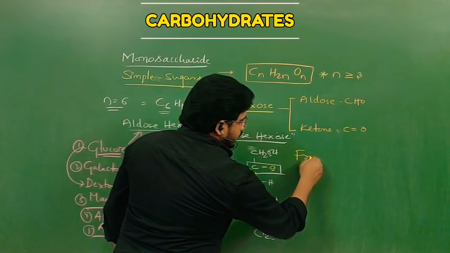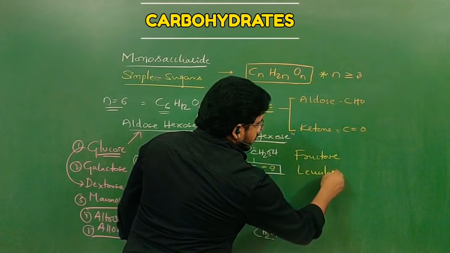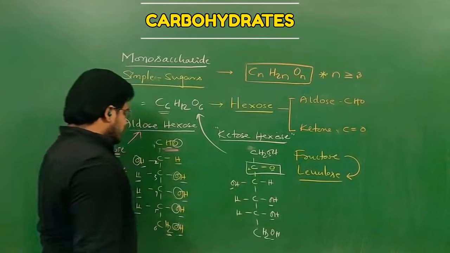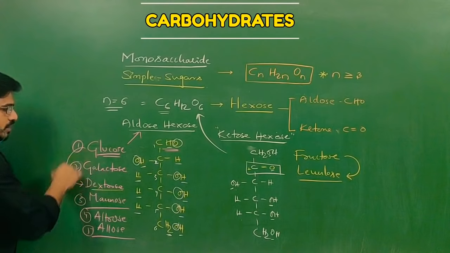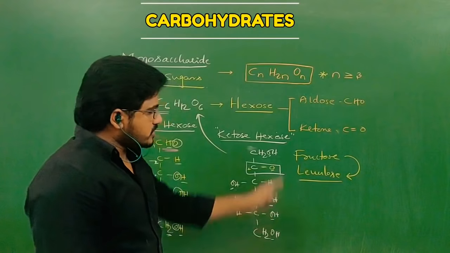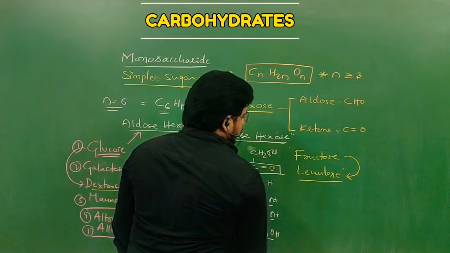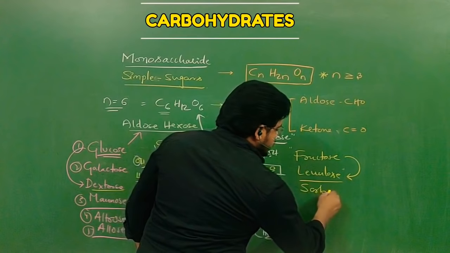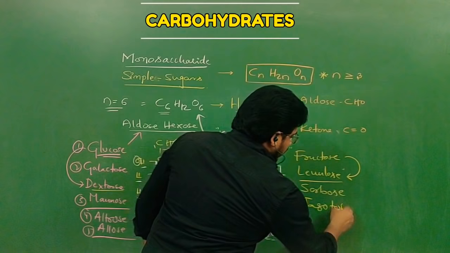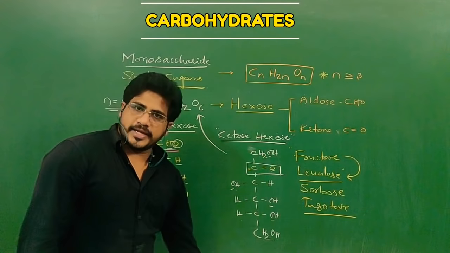Example, fructose, levulose. Levulose is an isomer of fructose, and dextrose is an isomer of glucose. Where their functional groups change their positions, the name changes. Like that, apart from fructose and levulose, sorbose and tagatose also are hexoses belonging to the ketone functional group.